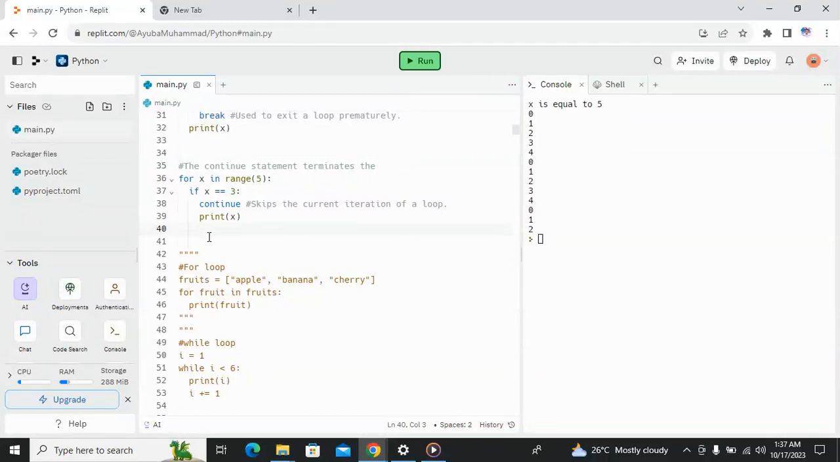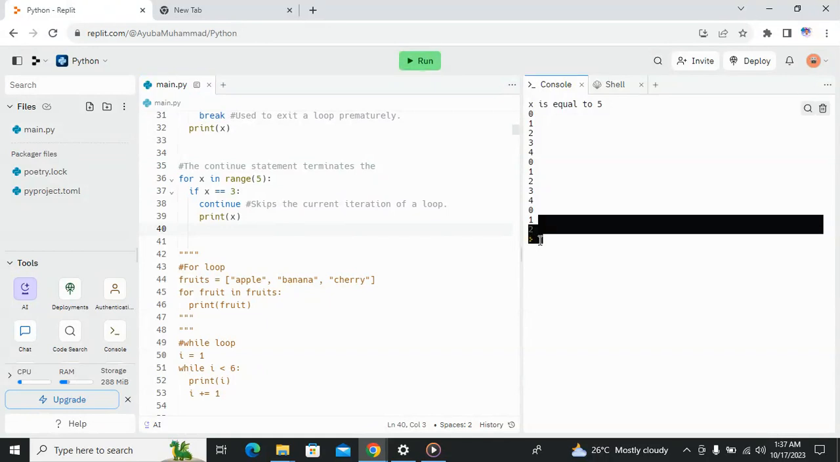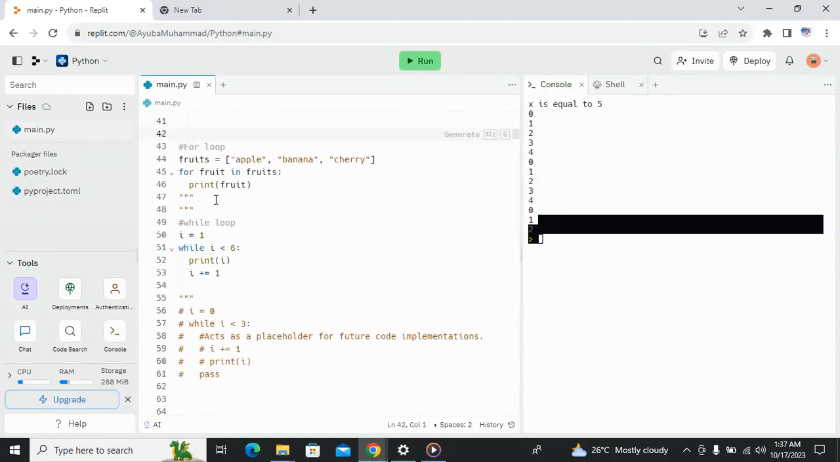As you can see, it skips the iteration, nothing happens. If x equals 3, we continue the iteration, but nothing is printed here. That means it skips the iteration. So that is all about continue. It's just going to continue the for loop without executing the rest of the code.